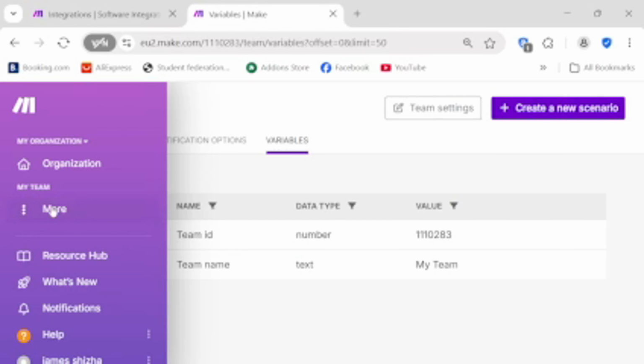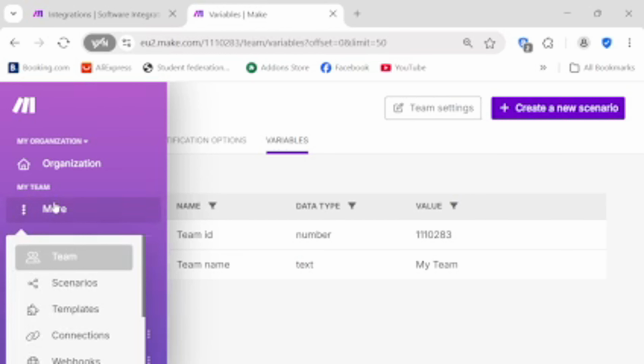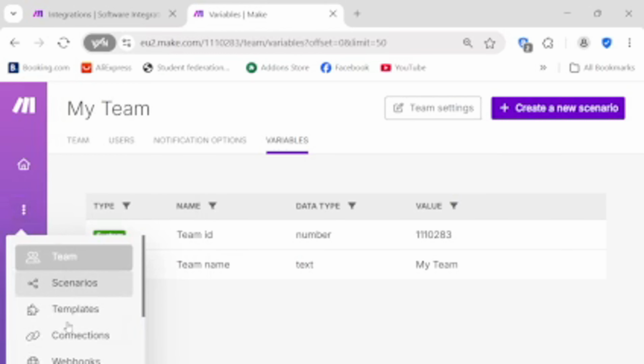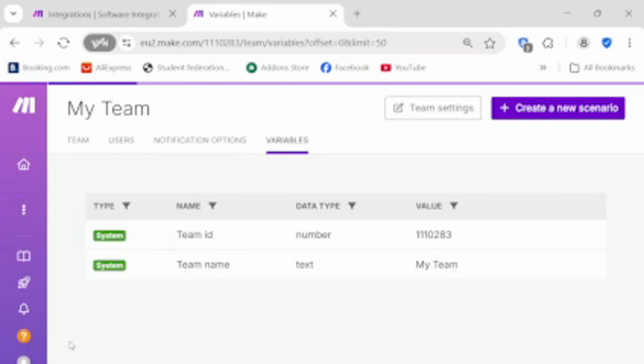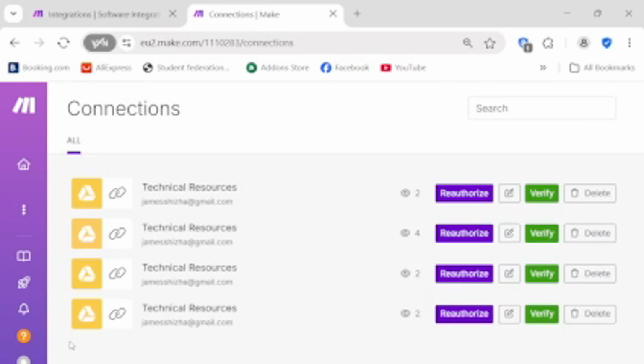App integrations, thousands of apps ready to connect. Make connects to thousands of apps and services out of the box, from leading SaaS products for marketing, sales, and support to databases, cloud storage, and developer tools. If you use an app, chances are Make can connect to it.